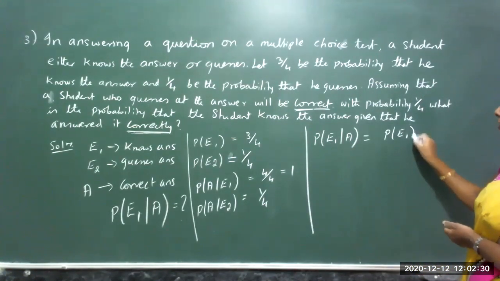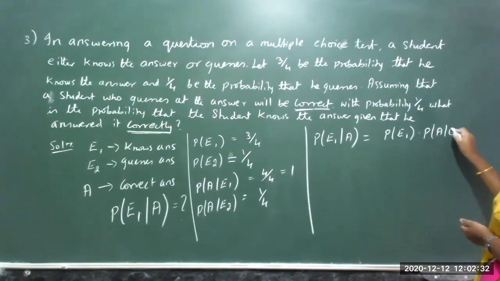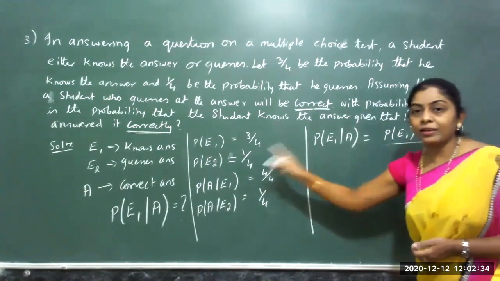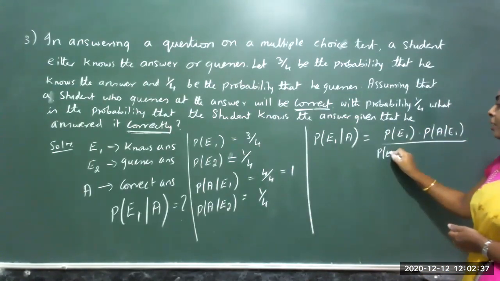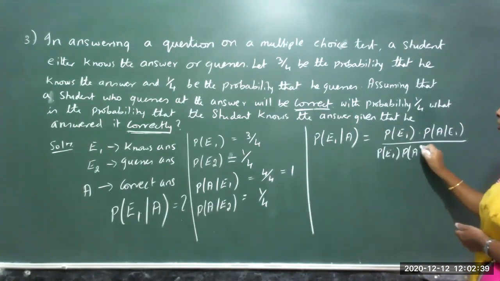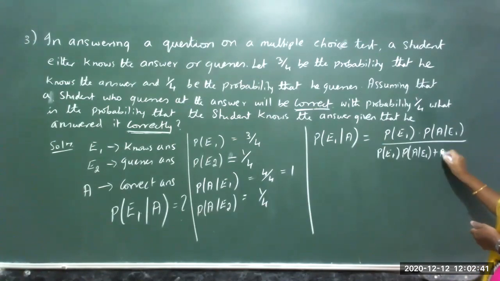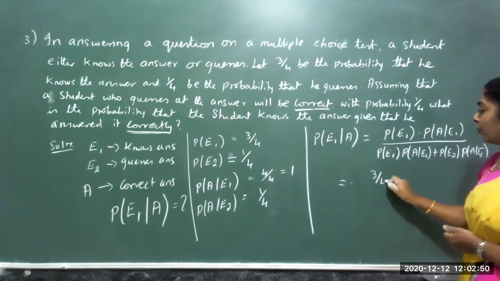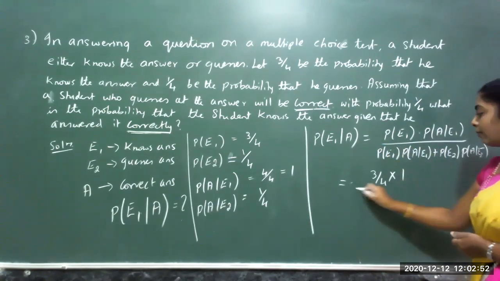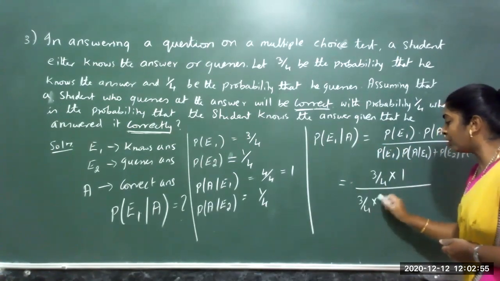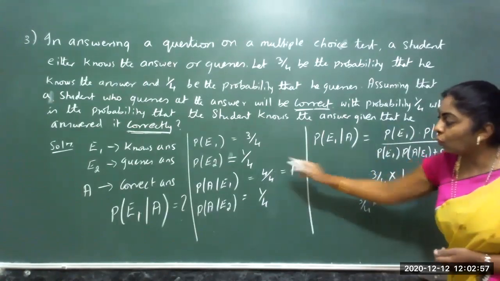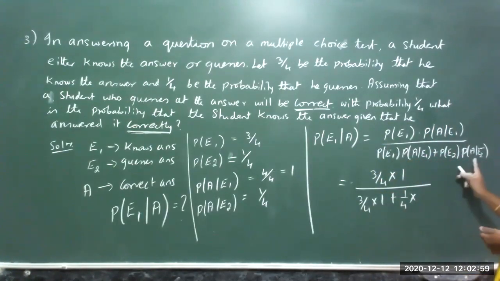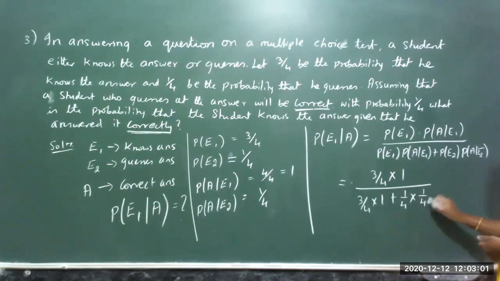Probability of E1 into probability of A on E1. How many events are there? 2. So the sum of 2 terms. Probability of E1 into probability of A on E1 plus probability of E2 into probability of A on E2. Probability of E1 is 3 by 4 into A on E1 is 1, 3 by 4 into 1 plus probability of E2 is 1 by 4 into again 1 by 4.